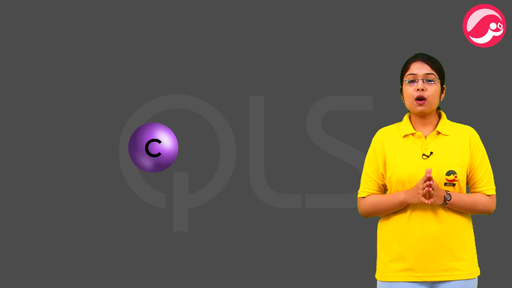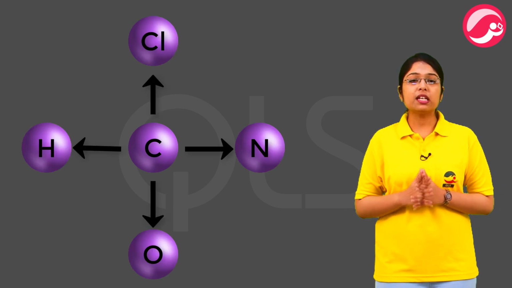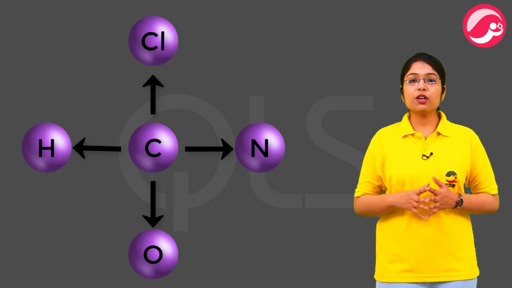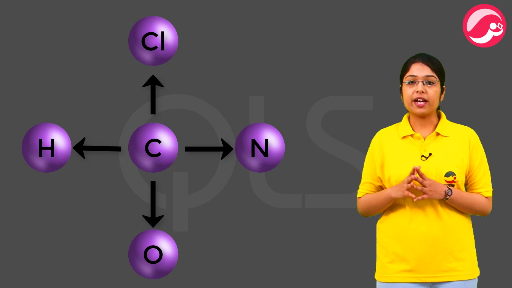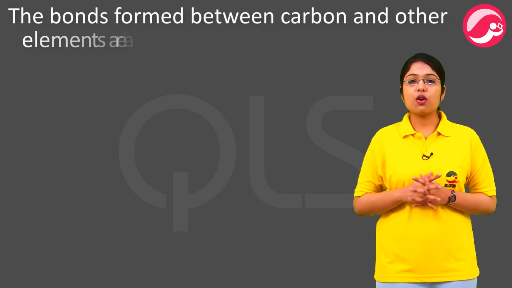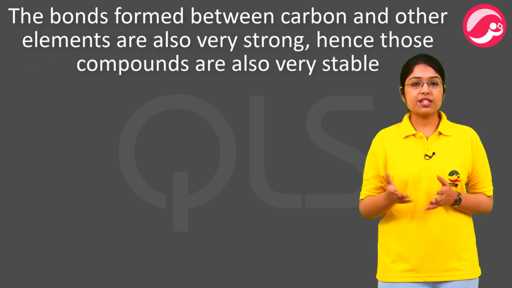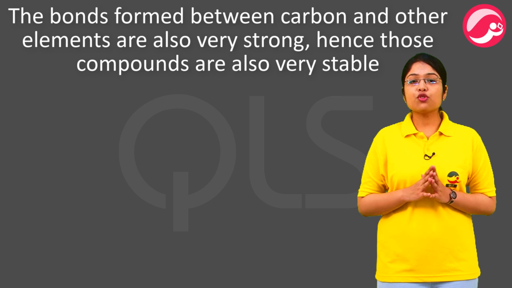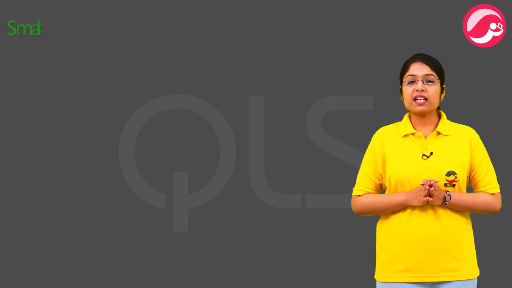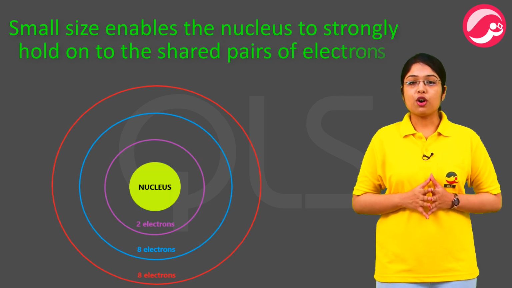Carbon forms compounds with oxygen, hydrogen, nitrogen, sulfur, chlorine and many other different elements. The properties of those compounds depend on the element carbon has combined with. The bonds formed between carbon and other elements are also very strong. Hence, those compounds are also very stable. The reason behind the strong bond formation by carbon is its small size. Small size enables the nucleus to strongly hold on to the shared pair of electrons.